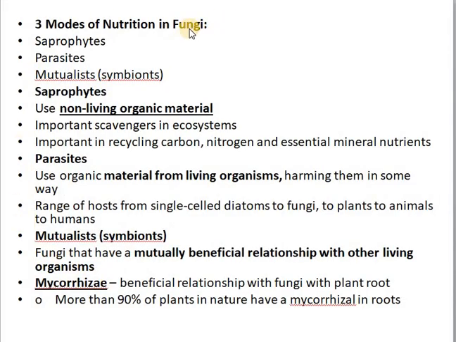Depending on their heterotrophic mode of nutrition, there are three modes: saprophytes, parasites, and mutualists. Fungi can be either saprophytes, parasites, or mutualists. First one is saprophyte, a fungus which lives on dead and decaying matters like cow dung or dead plants, dead animals.